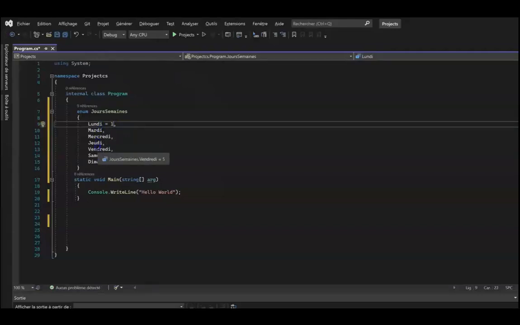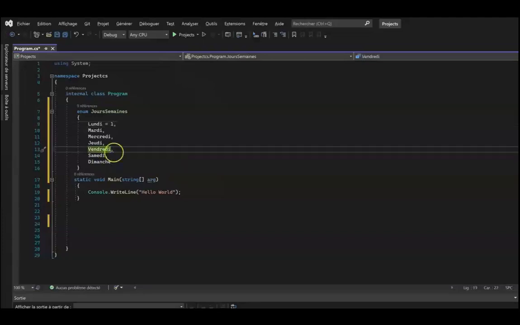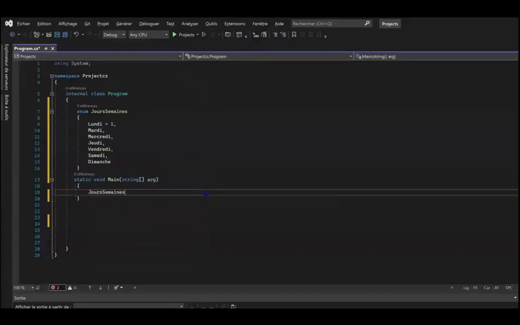On the other hand, if you want us to start with 1 instead of 0, you can type an equal sign and 1 on the first constant, and what's left will be incremented by 1 with each new constant. It is also possible to assign the same value to several constants. For example, if our program returns errors, we can classify certain errors at an equal severity level. For example, we have several errors that are different but have the same severity level, so we will assign them the same value.